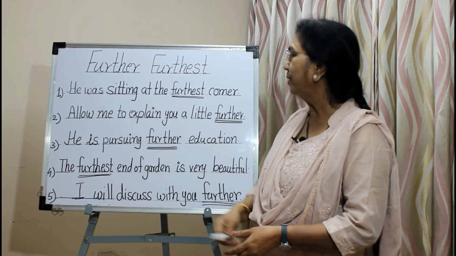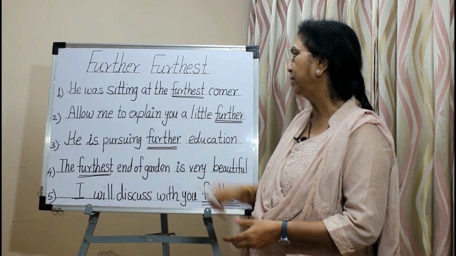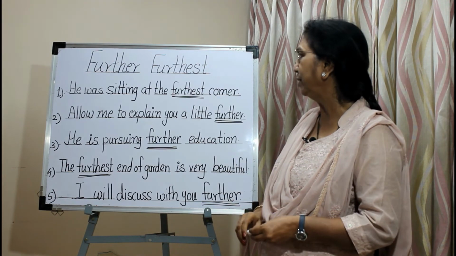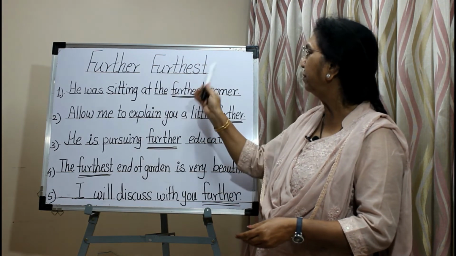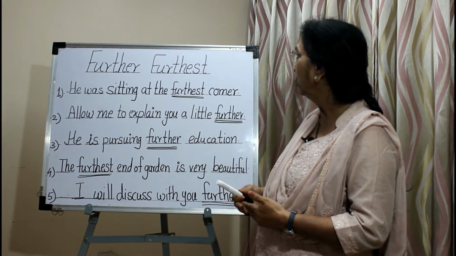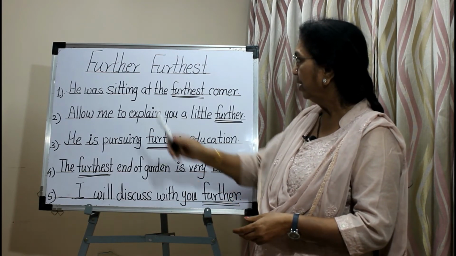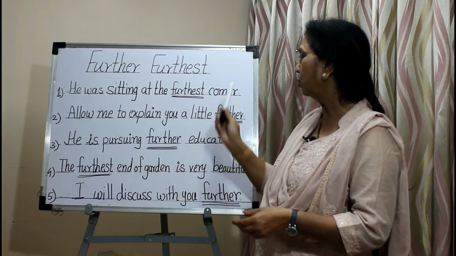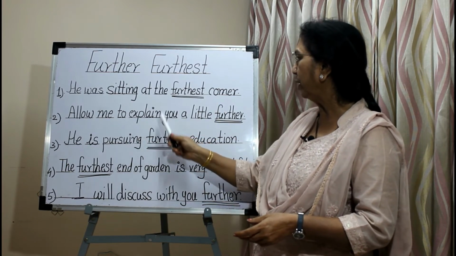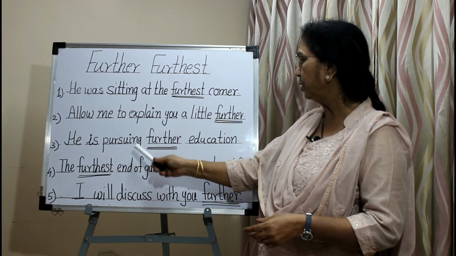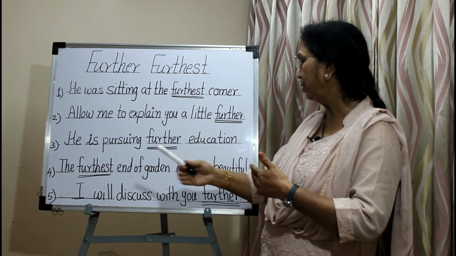See some more examples of further and furthest. Further in comparative degree, furthest in superlative degree. They mean more, in addition to, extra or next. He was sitting at the furthest corner. Allow me to explain to you a little further, a little more. He is pursuing further education, next education.